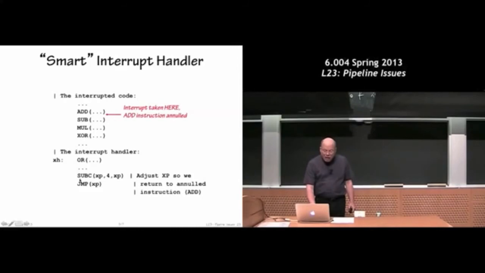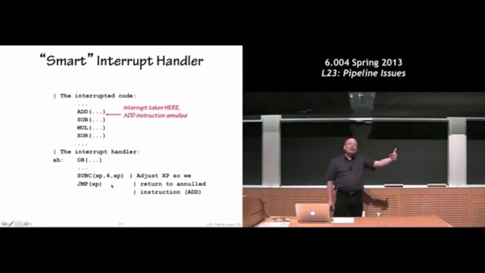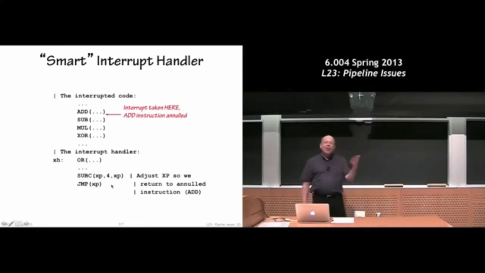So at the end of the interrupt handler, we have to remember the XP register is now pointing to the instruction after the add. We have to back it up, so the XP register is pointing at the add instruction, and then we do this jump. So we're making a small correction. We know what the hardware has done. And so we're making a small correction to the XP register before we use it as the place to resume execution of the user program. And all that's taking into account which instructions we have executed and which we haven't.